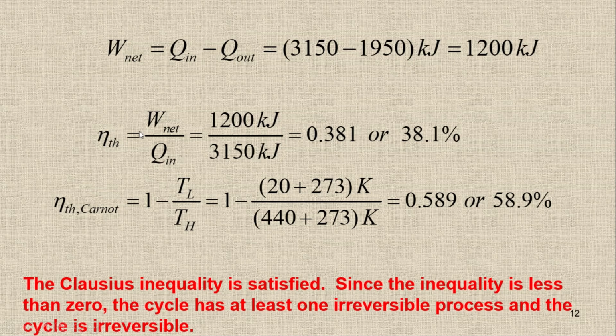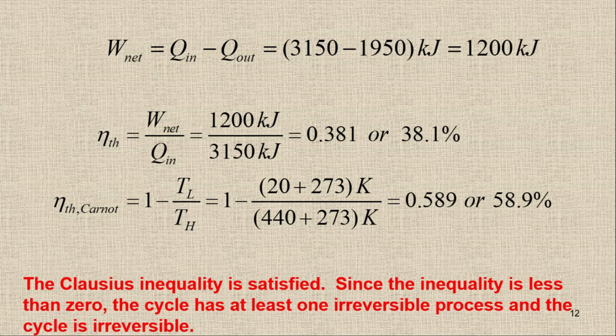The thermal efficiency is simply W net upon Q in. We know the W net, which is 1200 kilojoules, so 1200 kilojoules divided by the Q in, which is 3150. So you will get 0.381 or 38.1%. So this is the thermal efficiency.